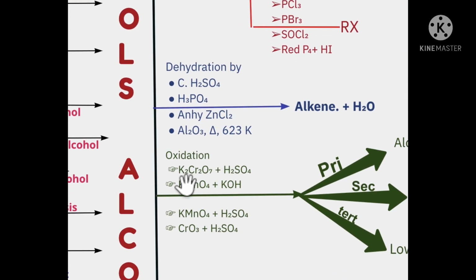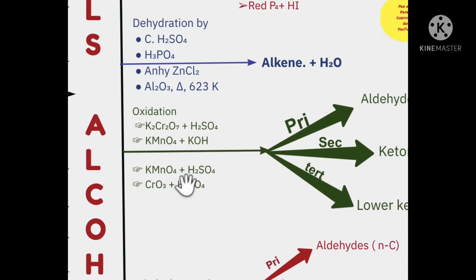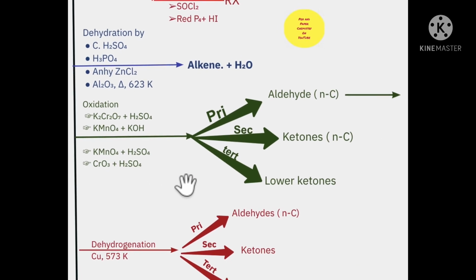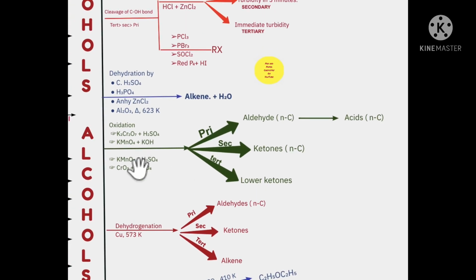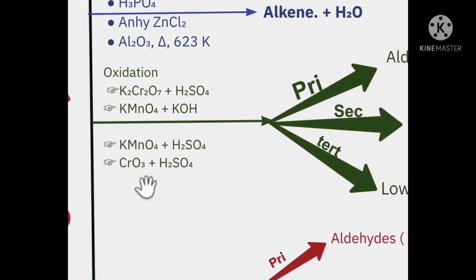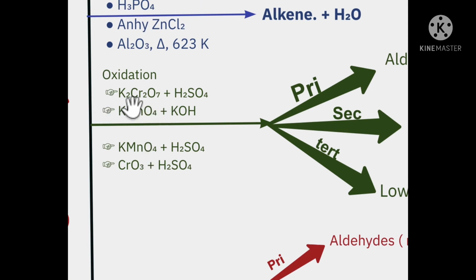Next, we come to the oxidation reactions. Alcohols can be oxidized to various products depending on the oxidizing agent that you have used. So if you see over here, I've listed the various oxidizing agents. We don't use all of them in one go. That is why I put these arrows indicating, okay, you can use chromic acid. So you have K2Cr2O7, H2SO4, which is actually orange in color. If this gets reduced, it will turn to green.